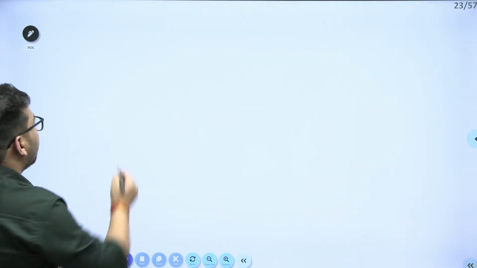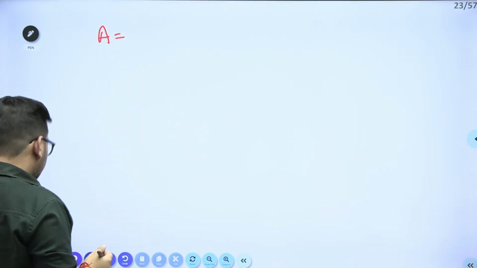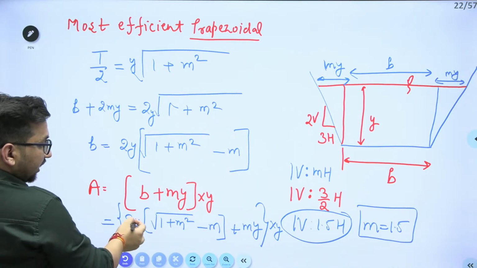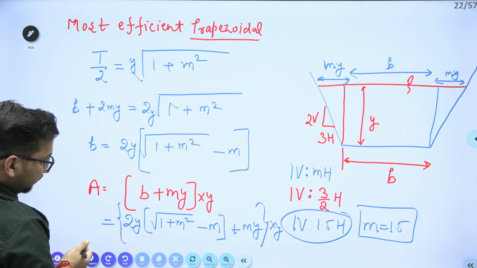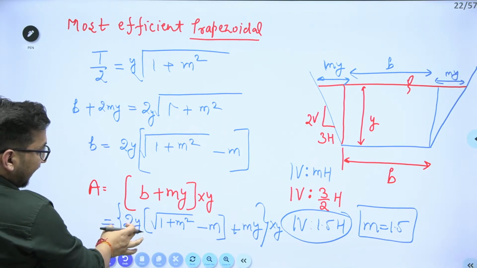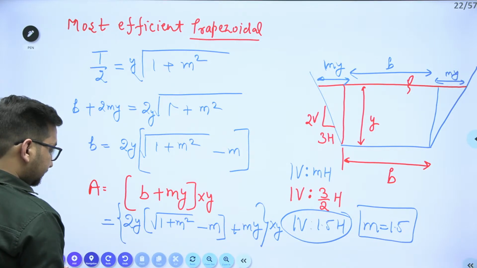So if I simplify this, what will be the area? If I take y common in this particular equation, from here I can take y, from here I can take y. Clear?